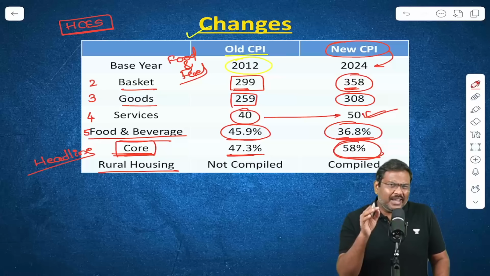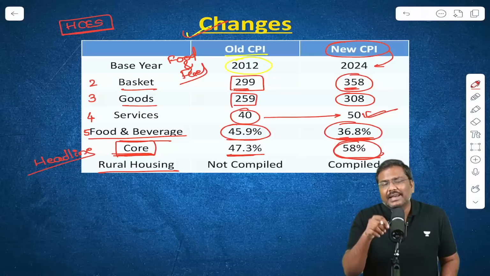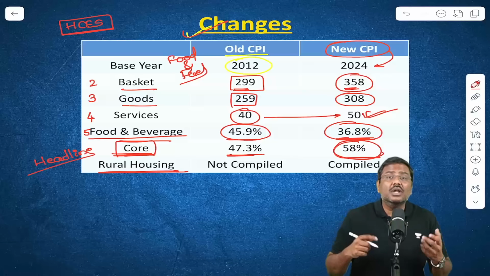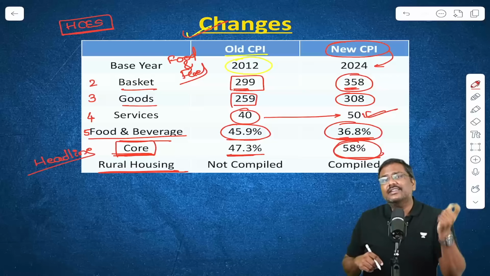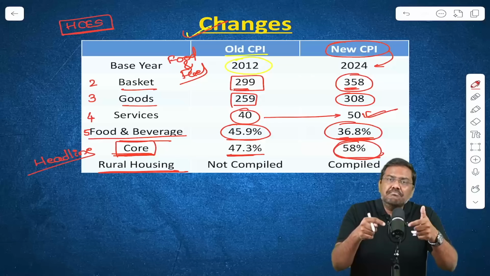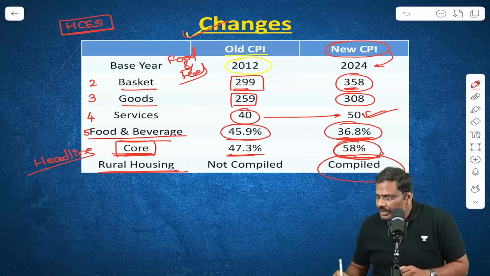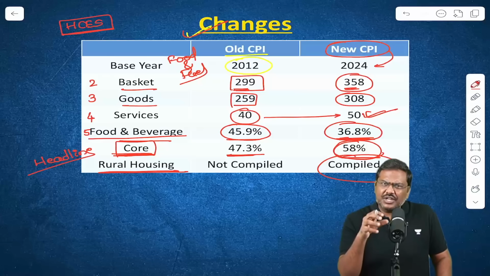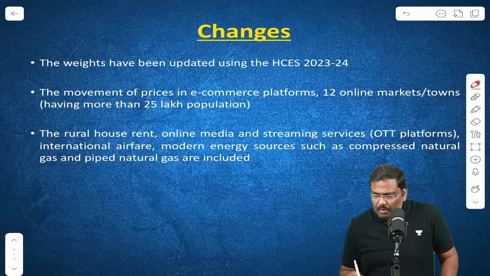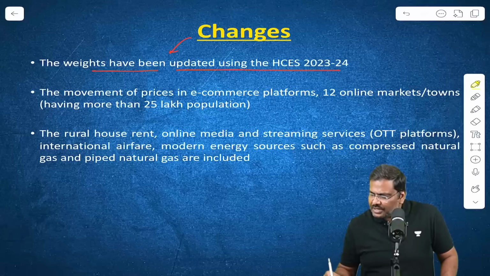Apart from this, one more very important change that has happened is also compilation of the rent that is paid for rural housing. In the previous iteration, that is in the old base year, with the 2012, we did not compile the rents which are paid in the rural market. But now in the new, yes, it has been collected. The collection is done. Rural housing, it is collected. Now, apart from this, what are the other important changes? The weights have been updated using the household consumption expenditure survey.